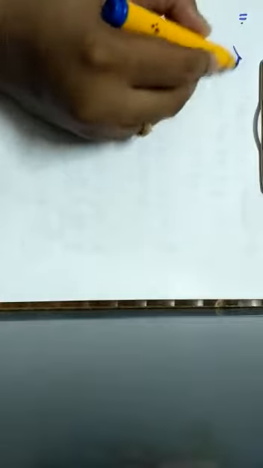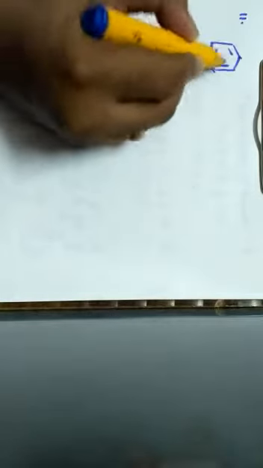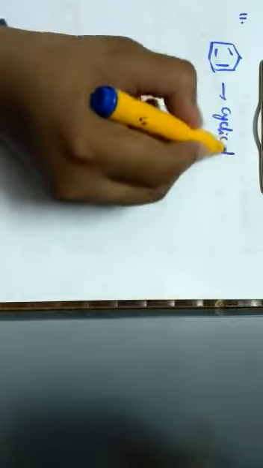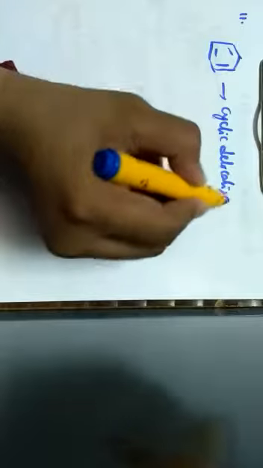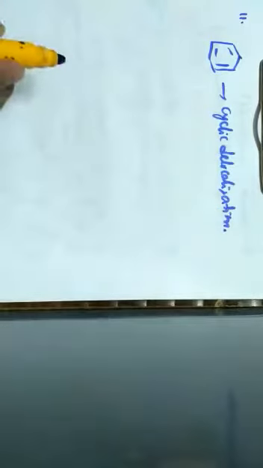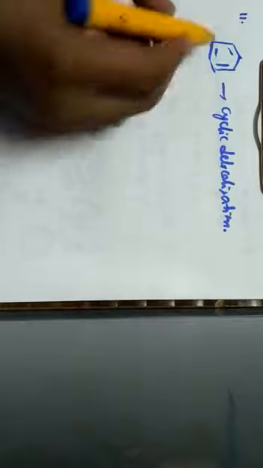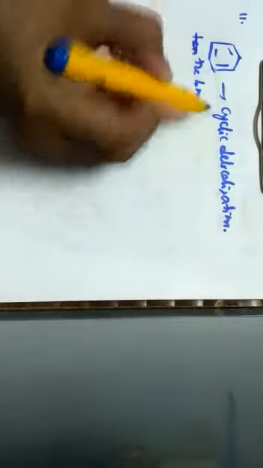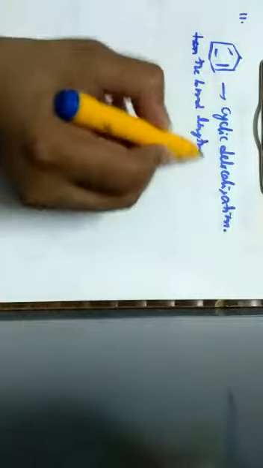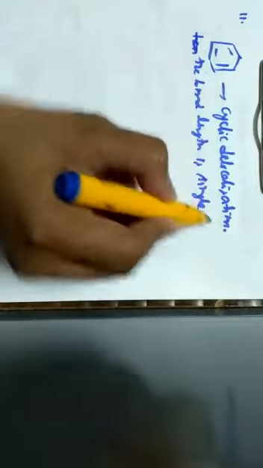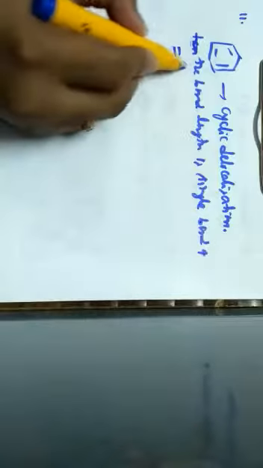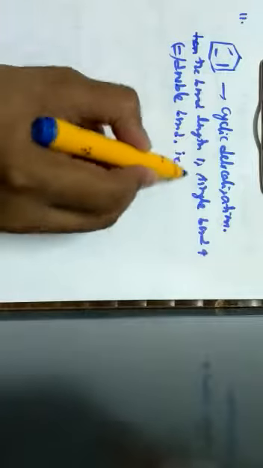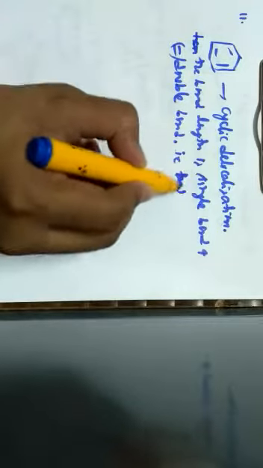When we consider benzene, we know that in benzene there is an existence of pi electrons, where these pi electrons are involved in cyclic delocalization, because the cyclic delocalization of pi electrons takes place. When this cyclic delocalization of pi electrons takes place, the bond length lies in between a single bond and a double bond. That is, it lies between